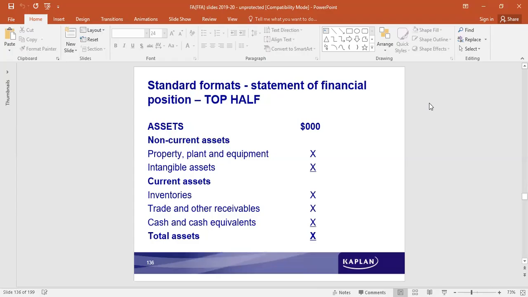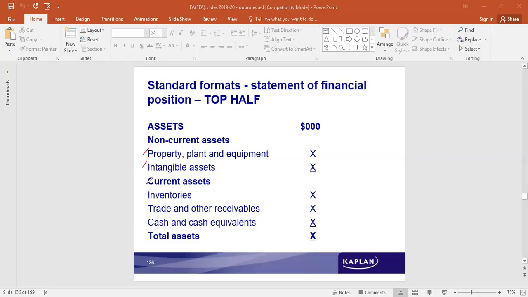Non-current assets: the first item is PPE, property, plant and equipment, and intangible assets. We did discuss about the meaning of these things.